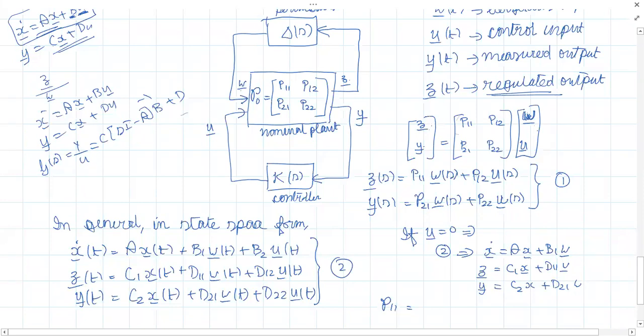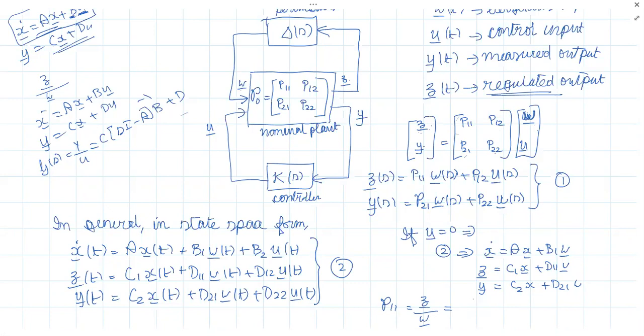Okay, so similarly here we know these things. So what will be our P11? P11 is the transfer function between Z and W. P12 is the transfer function between Z and U. P21 is the transfer function between Y and W. And P22 is the transfer function between Y and U. So P11 means Z divided by W. So you have to eliminate other things. How will you do that?